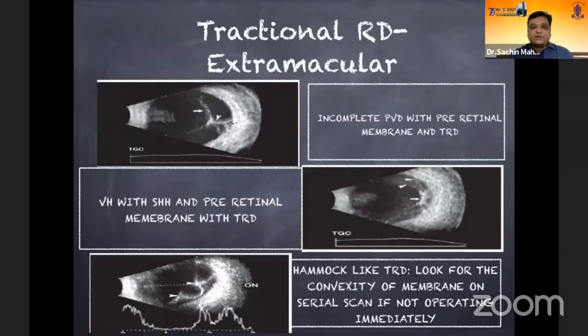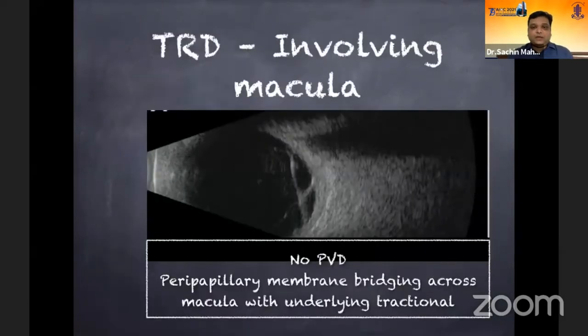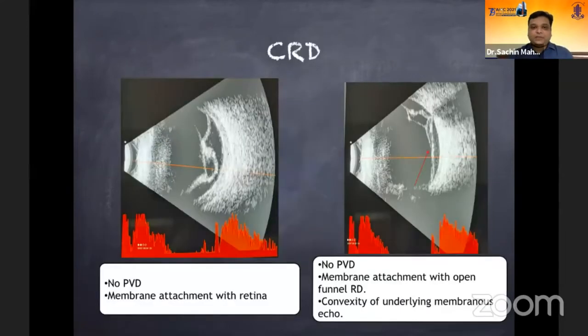These are cases of TRDs again, where you can see a focal attachment and a broad attachment in the earlier two cases, and there's a hammock-like TRD wherein the complexity of the membrane can be understood by the B-scan. TRD involving the macula is definitely an indication for surgery when there's a vitreous hemorrhage. B-scan definitely helps us prognosticate this case and helps us to take it up for surgery.